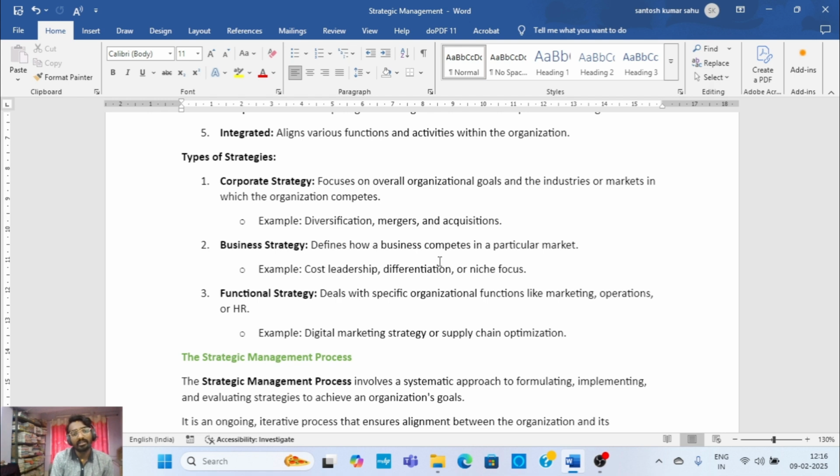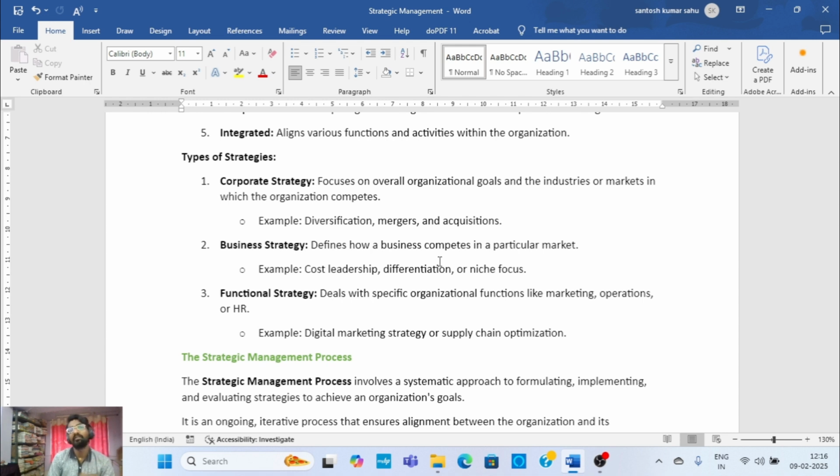Then second is business strategy, that defines how a business competes in a particular market, for example cost leadership, differentiation or niche focus. And third one is functional strategy, that deals with specific organizational functions like marketing, operations or HR.